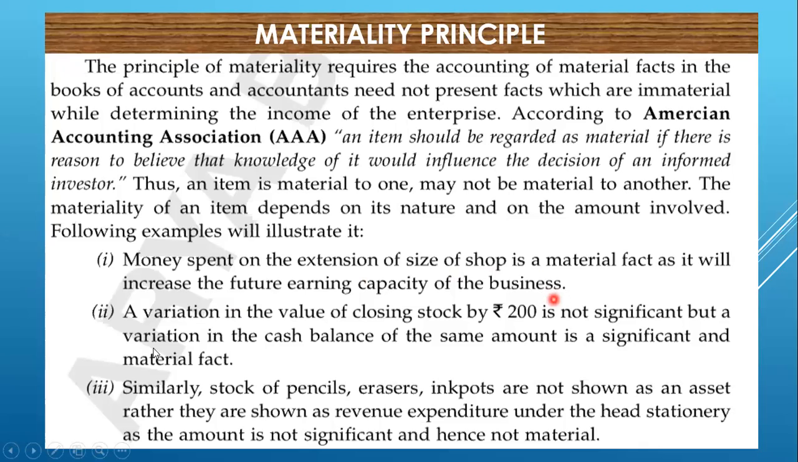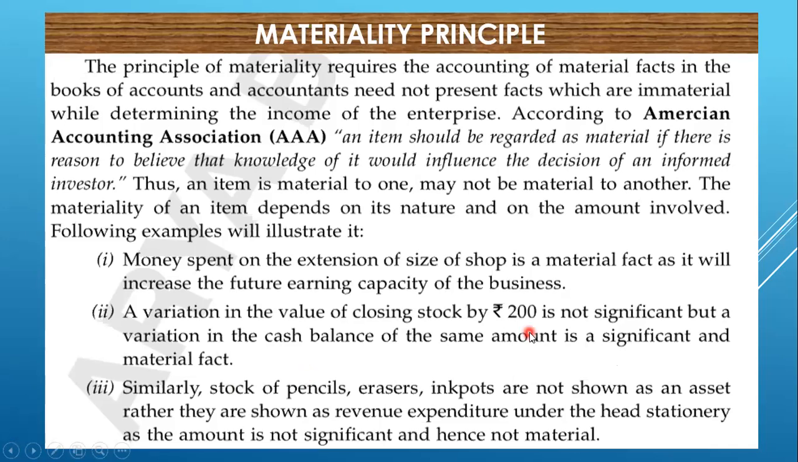It is material. Second, a variation in the value of closing stock by rupees 200 is not significant. If we put 200 rupees more or less in the total value of closing stock, it will not affect our result. But a variation in cash balance of the same amount, suppose 200 is showing less in cash, is a significant and material fact because cash should not be less. If any amount of cash is missing, it means there is some error. Why is our cash account missing rupees 200?